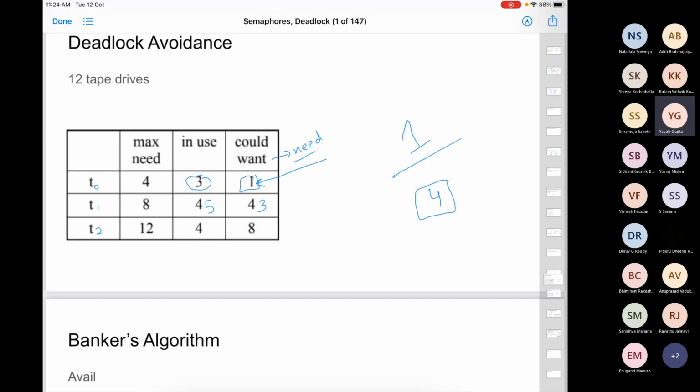This algorithm, we'll talk about it tomorrow. It's very similar to scheduling; it looks similar to shortest job first, I feel. Most of the operating system is about bookkeeping, I would say, and definitely you will see the concept of data structures and algorithms here.